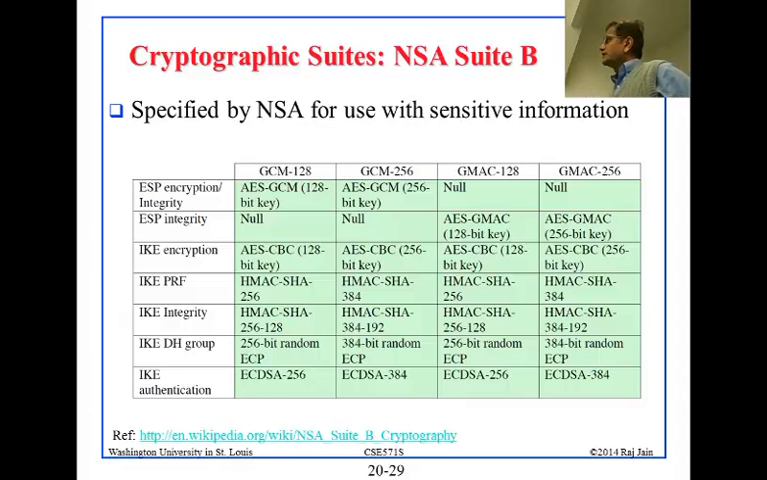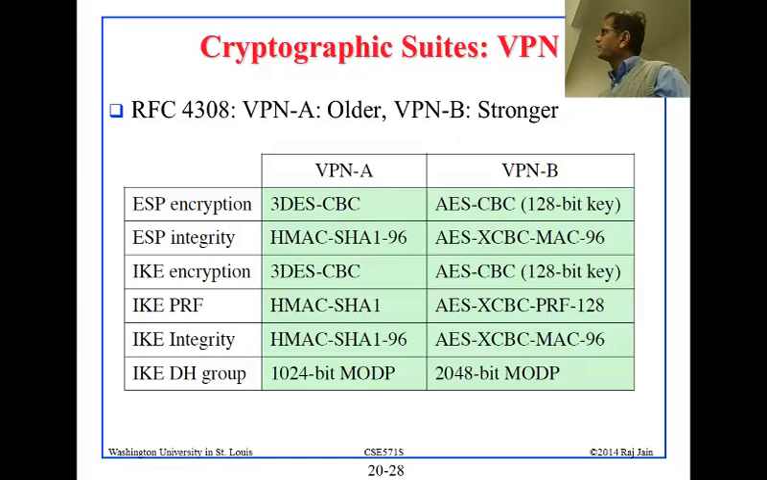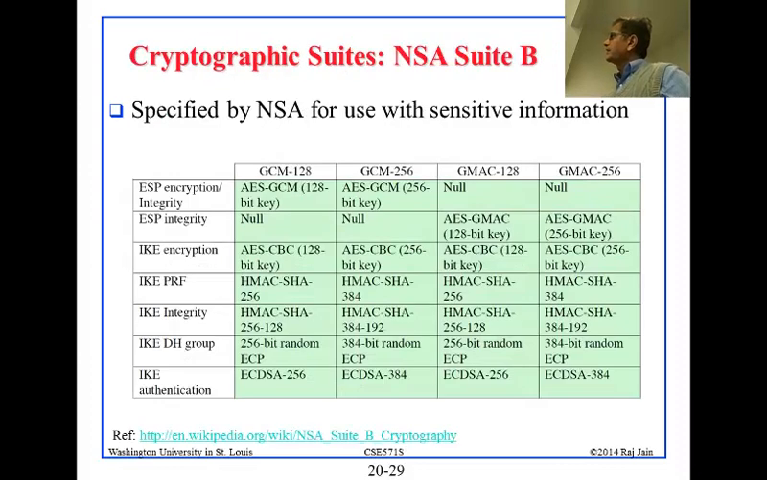Now, when you say ECDSA, that means elliptic curve digital signature algorithm. Okay, elliptic curve. So there is a lot of elliptic curve now in these things. In VPN B there was no elliptic curve, but here we are moving to elliptic curve nowadays. So you will see the EC at many places.